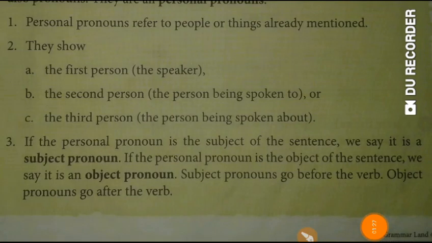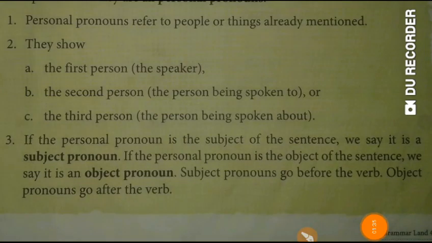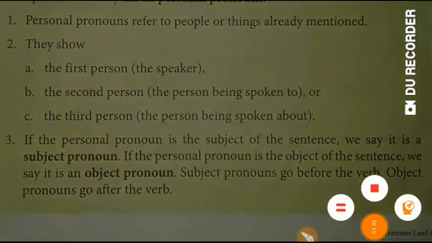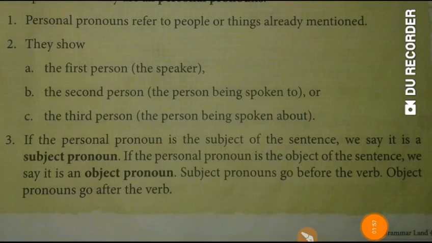Now the personal pronouns are of two kinds, subject pronoun and object pronoun. Subject is a person or thing who does the action in a sentence, and object is a person or thing to which or to what the action is done. So if a pronoun is the subject of the sentence, it is called subject pronoun.